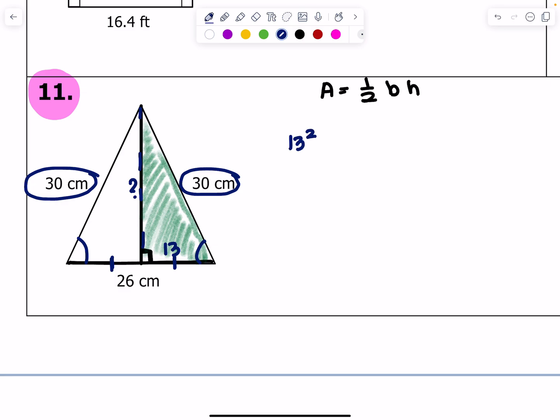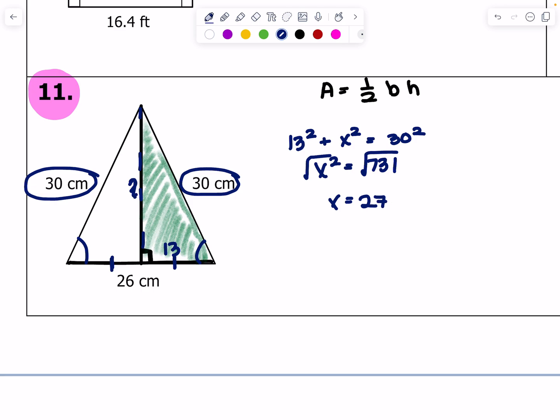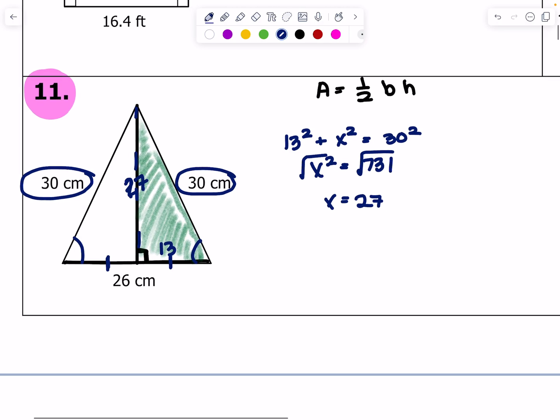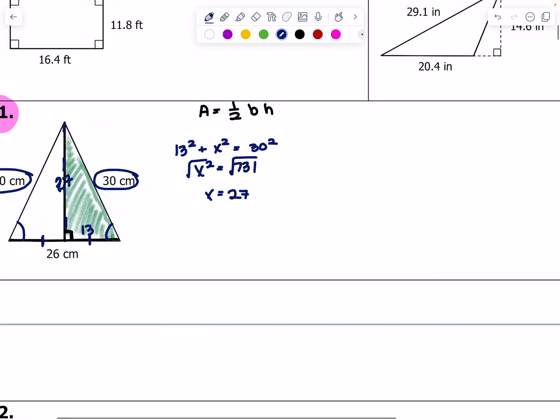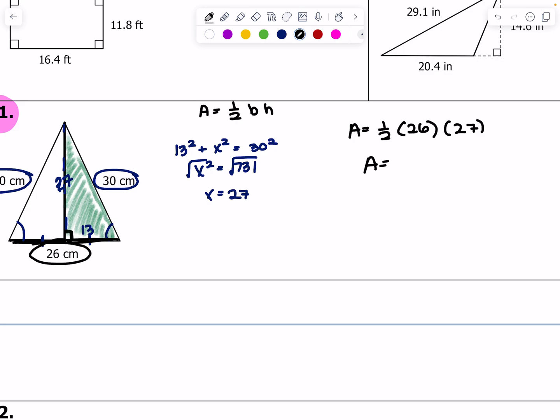13 squared plus my unknown leg squared equals 30 squared. Algebra, math. So I would end up with x squared equals 731, square root both sides, and x equals 27. Now that I have a value for my height, I can actually find the area. So the area is going to be 1/2 times 26, which is the base right here, times the height, which is what we just found, and therefore the area is 351 centimeters squared.